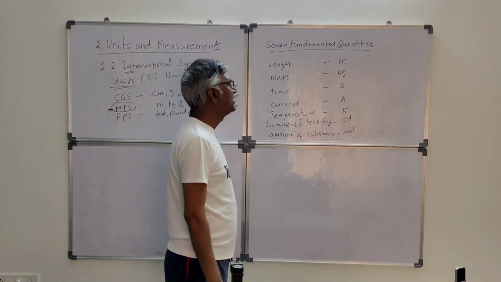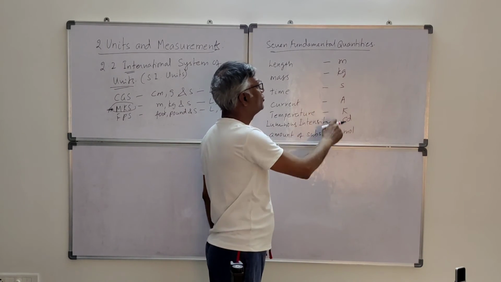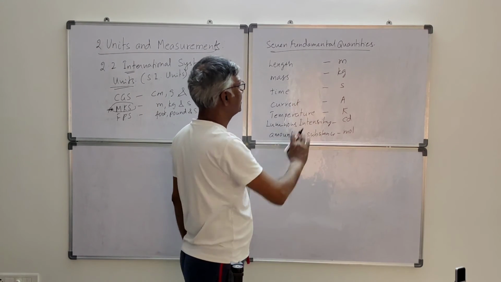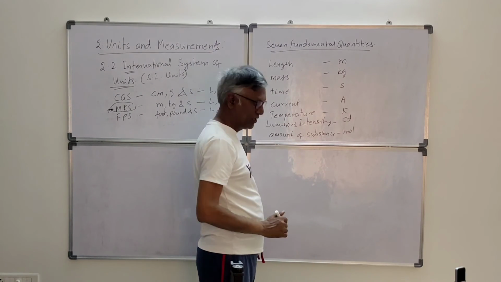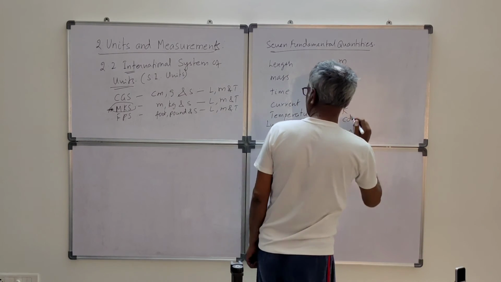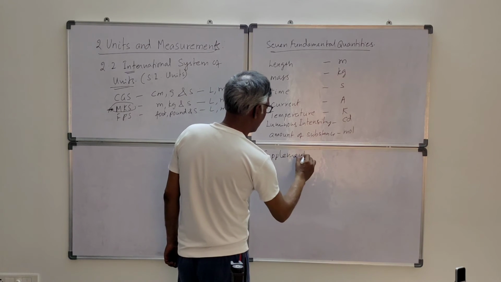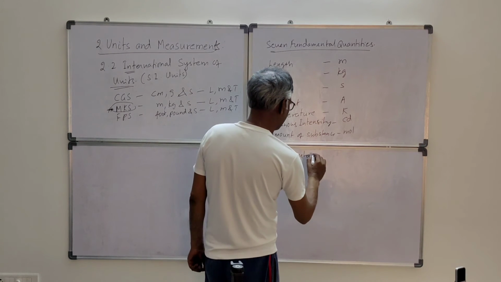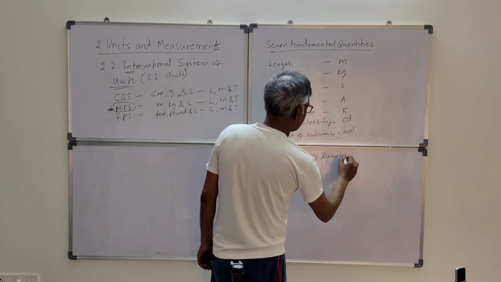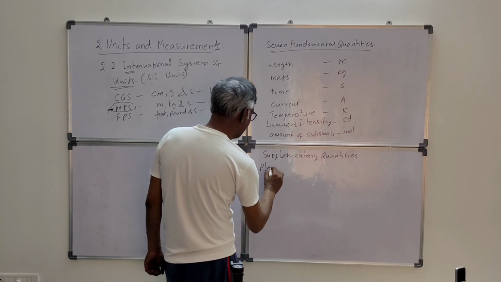Okay. For scientists' names, you have to write the capital letter for the symbols, and for the other units, it should be small letter only. These are the symbols. Apart from these 7 fundamental quantities, 2 more quantities are there, supplementary quantities. One is plane angle.